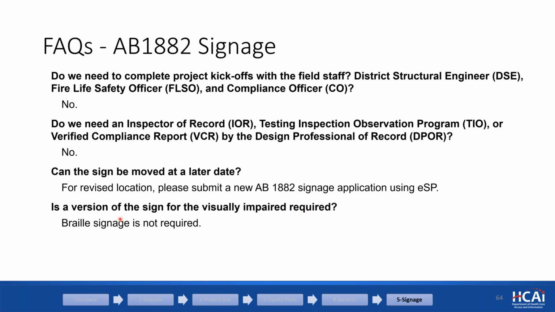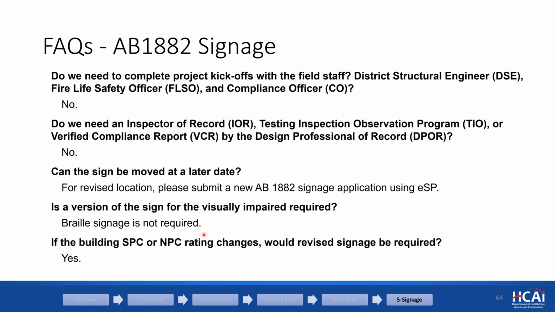Visual imprint required? No, Braille signage is not required. If the building's SPC or MPC rating changes, let's say you upgraded MPC 2 to MPC 4D, then please send us a revised signage application. Again, you can use the same floor plan with the updated signage file, and that's pretty much it.